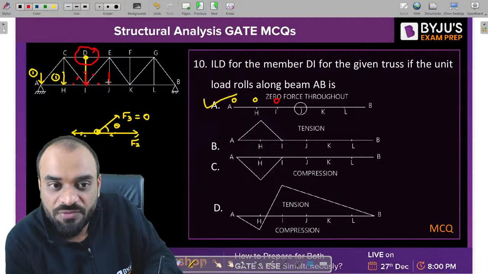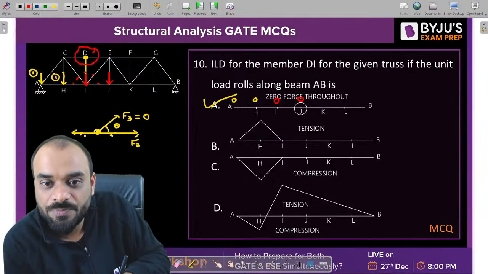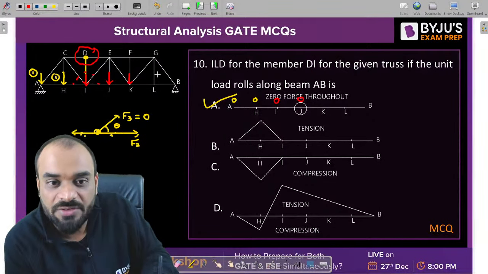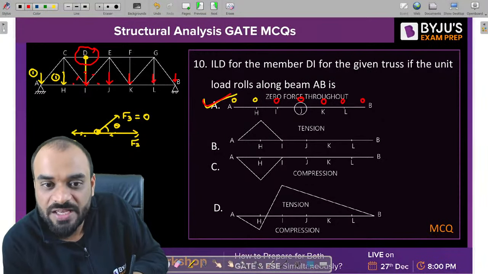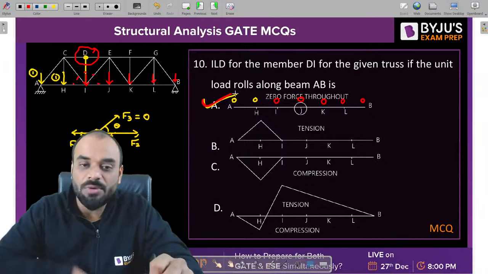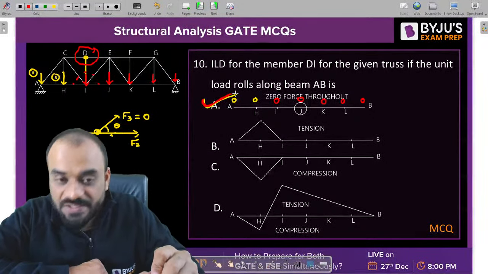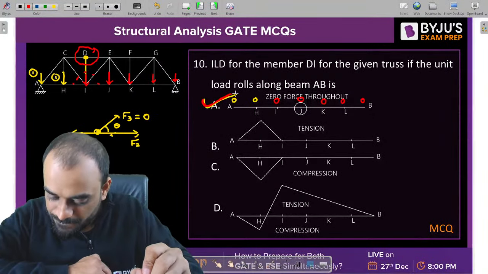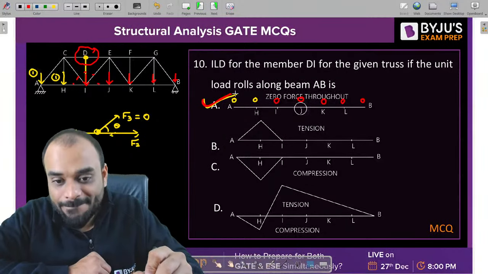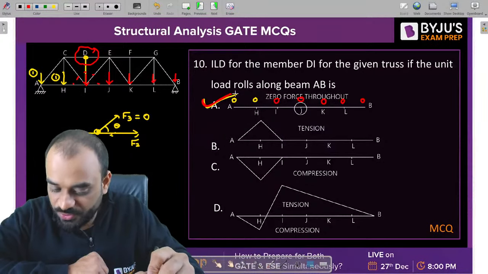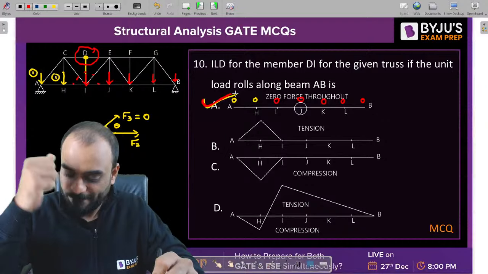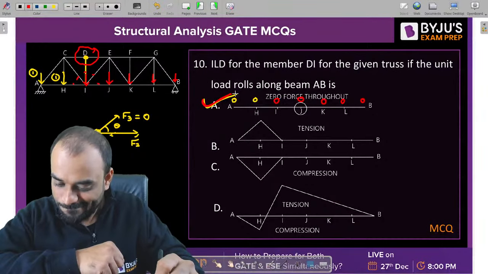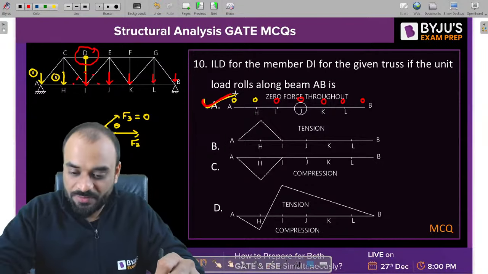Now if your load shifts over here, again you will get 0 force. If load is here, again it will be 0. If load is here, again it is 0. If load is here, again it is 0. That's why A is the correct answer for this particular problem. Akash, is it clear? Akash, is it clear to you? Okay, very nice.